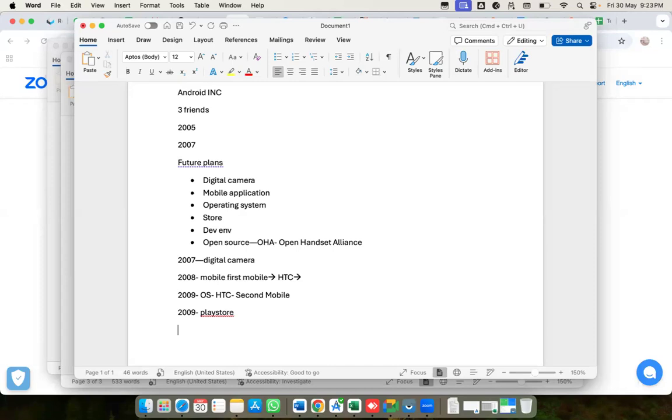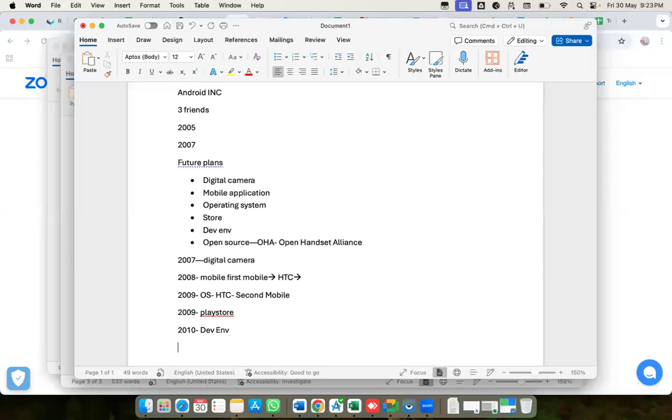Then in 2010, the development environment was released. Once the dev environment was released, software companies slowly started developing mobile apps.